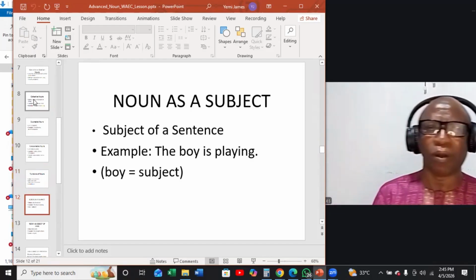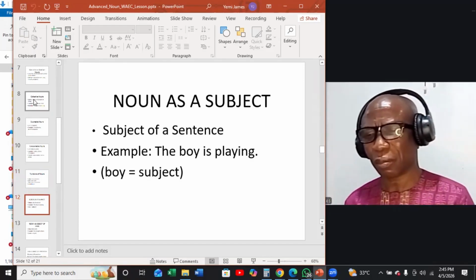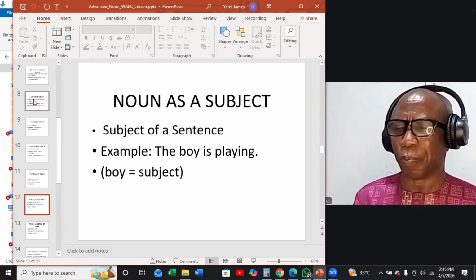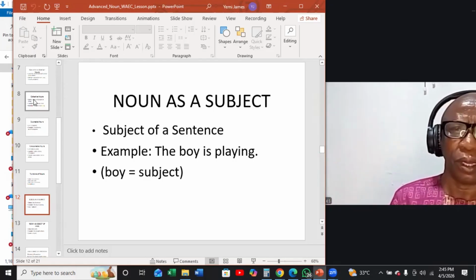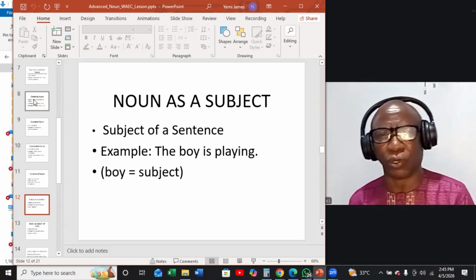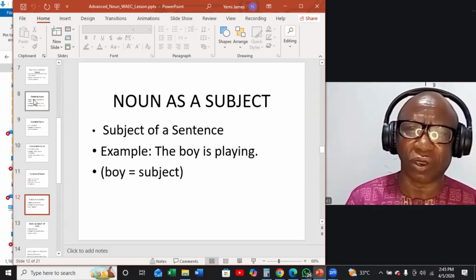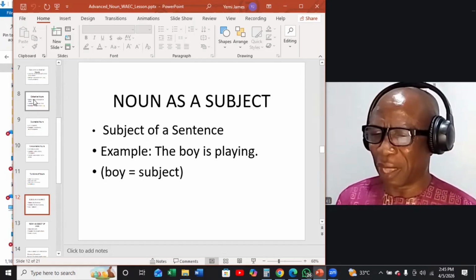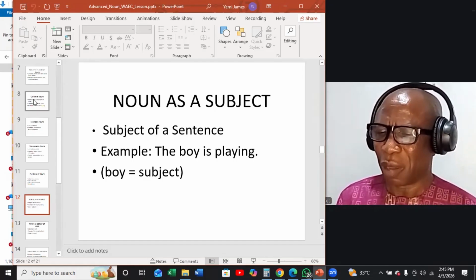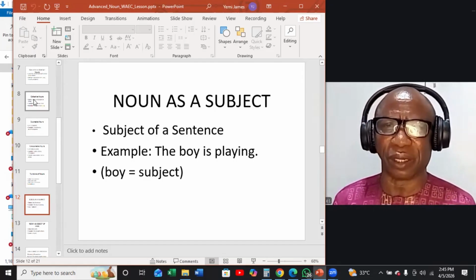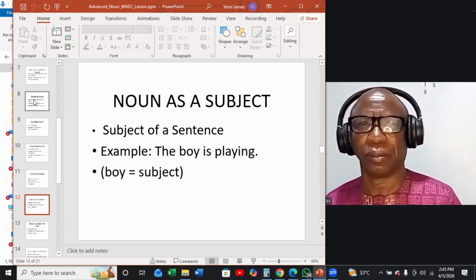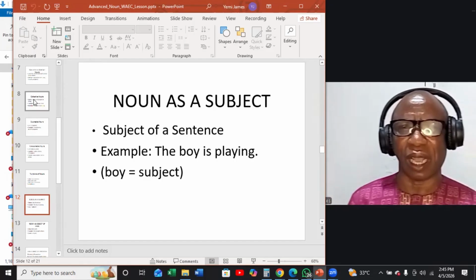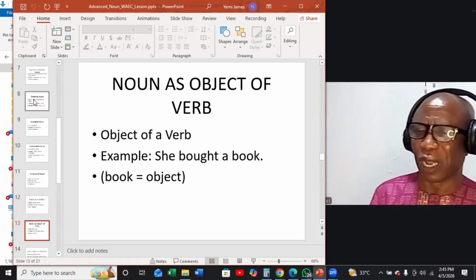Number one, noun as a subject. Now as the subject of the sentence, look at it. The boy is playing. I told you that the subject of the sentence is the doer of the action in the sentence. So in this example, boy is the subject, the one playing. So the noun functions as subject, as you can see in this example.